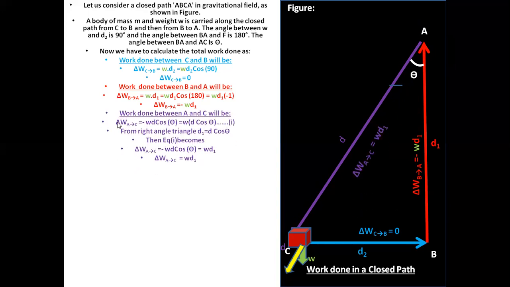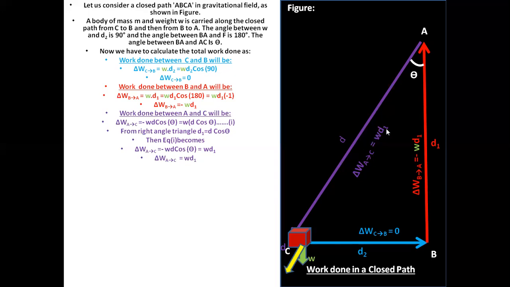Work done from A to C will be given as negative dw cos theta, and we will find dw cos theta from equation number 1. From the right angle triangle, d1 is equal to d cos theta. From a right angle triangle, as the angle is over here, this is base, this is perpendicular and this is hypotenuse.